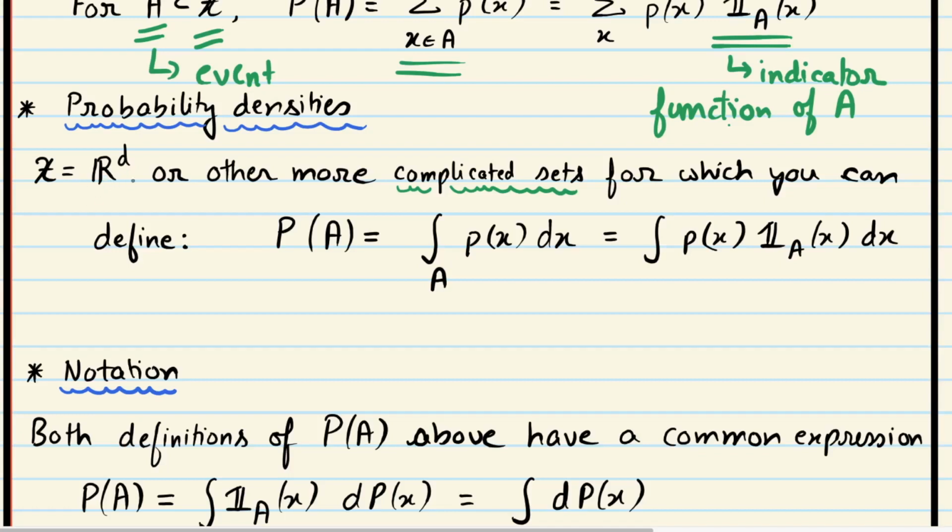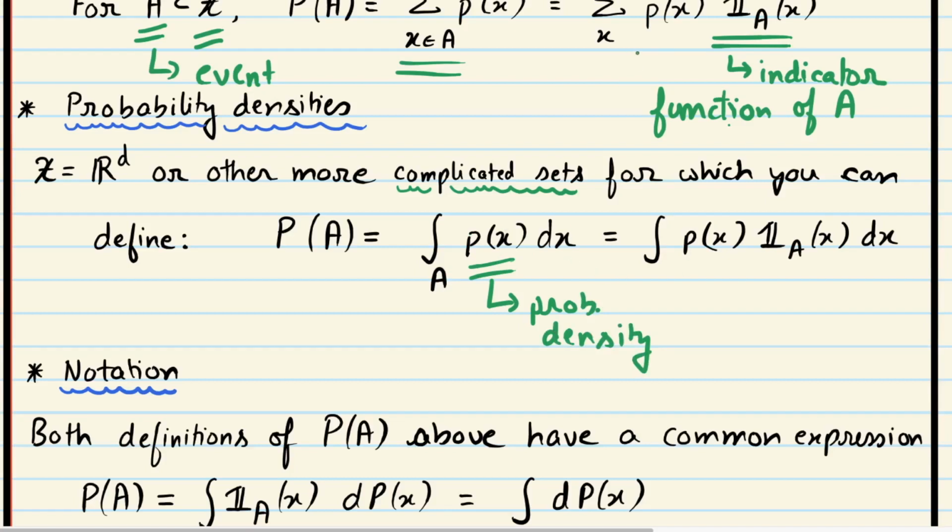So that's a continuous distribution. For d equal to 1, this is just the real line. And we again want to talk about probability of events. Events are subsets of this Rd. Probability of an event now is the integral instead of summation of this density. So this Px will be called probability density. It's the integral of probability density over the set A.